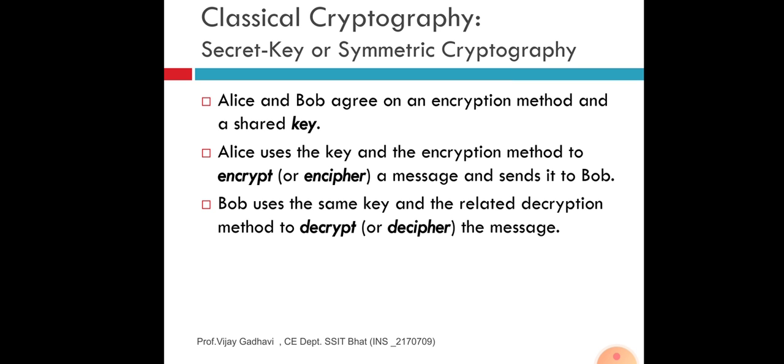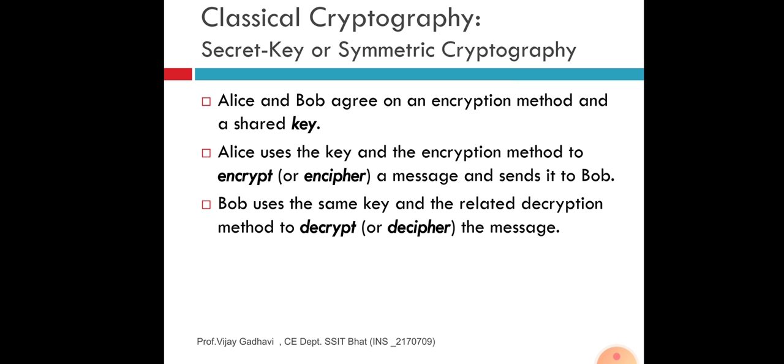First, classical cryptography, or secret key or symmetric cryptography. Here we see that Alice and Bob agree on an encryption method and share a key. This is a simple process of encryption. Alice is the source and the receiver is the destination. Alice uses the key and the encryption method to encrypt a message and sends it to Bob.